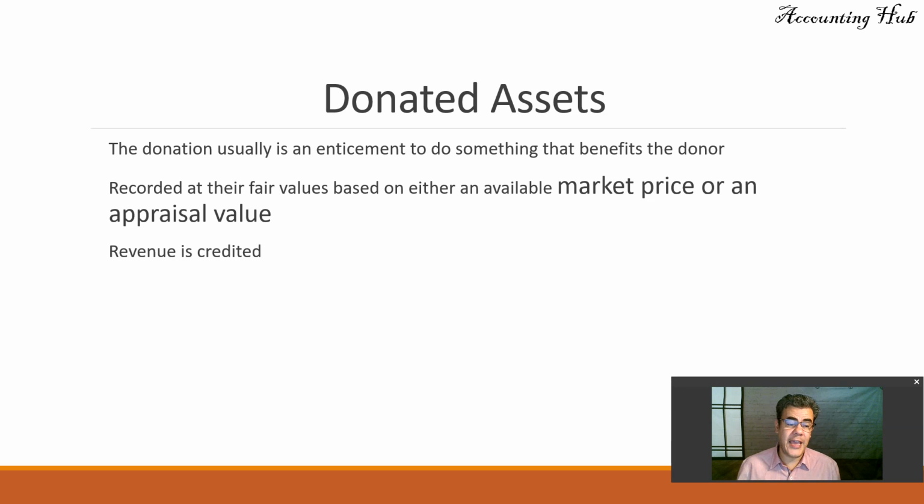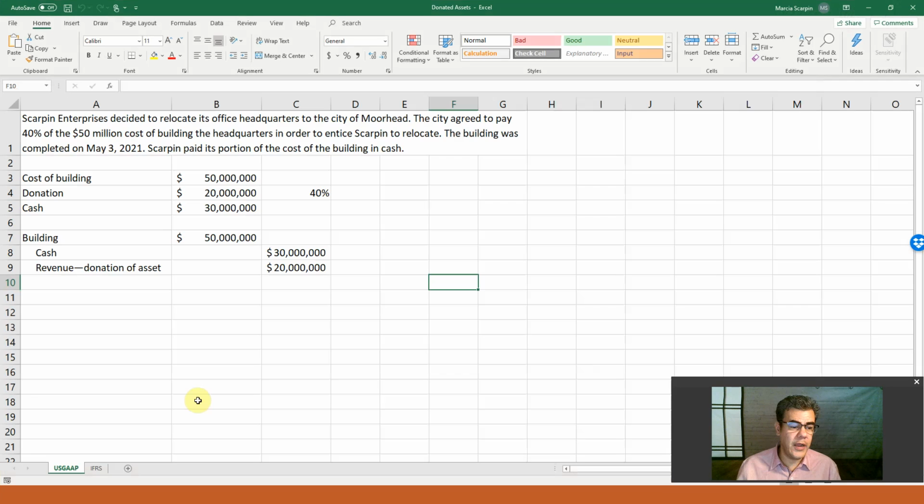According to the US GAAP, revenue is credit. So we get a donated asset, we get a revenue. Easy, easy like that. So let's go to our Excel file,